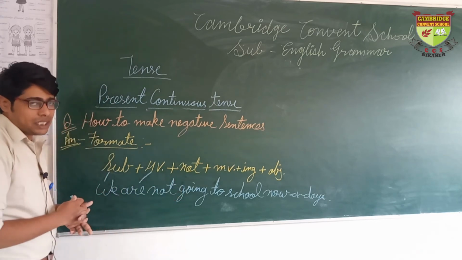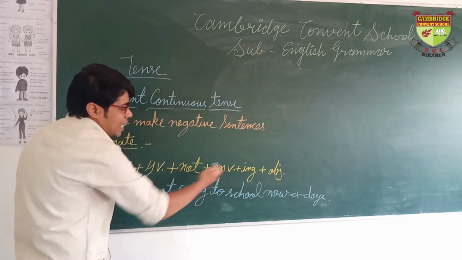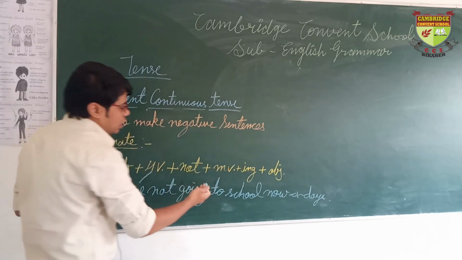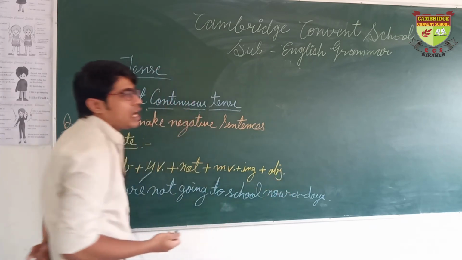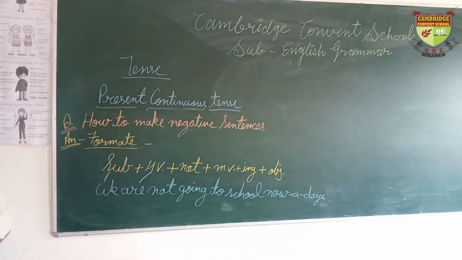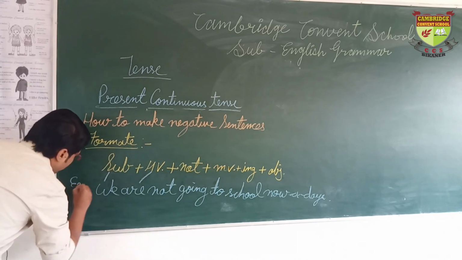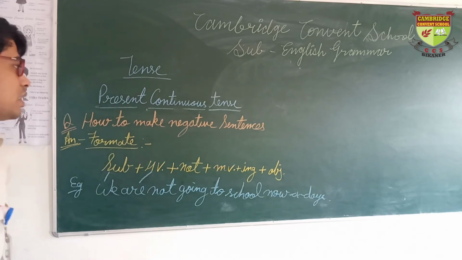"Not" will take its third place. Then "going": main verb plus ing. After it, "to school" is my object. "Nowadays" is additional information. So this is the format to make a negative sentence in present continuous tense. Like this we have an example to make a present continuous sentence negative.